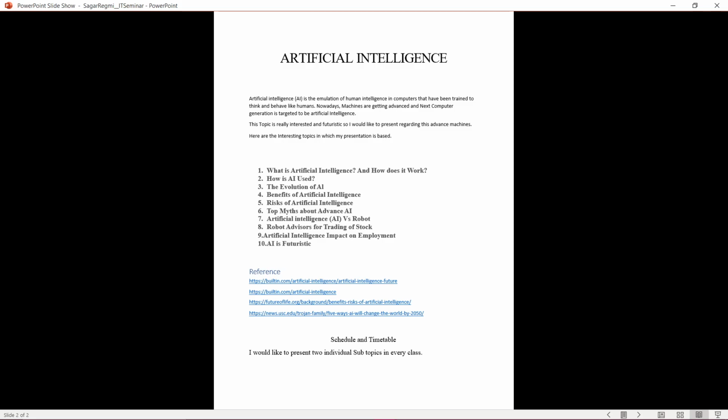And I hope that everybody understands a little better about artificial intelligence, the benefits of artificial intelligence, the risks of artificial intelligence, the facts and friction of artificial intelligence, and how artificial intelligence can impact the future, or what advancement artificial intelligence can bring in the near future.